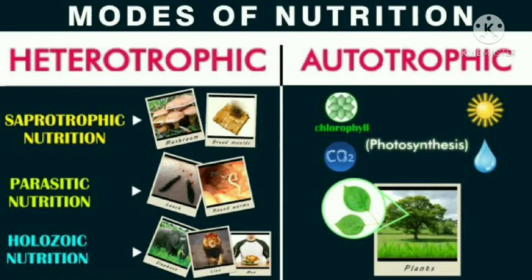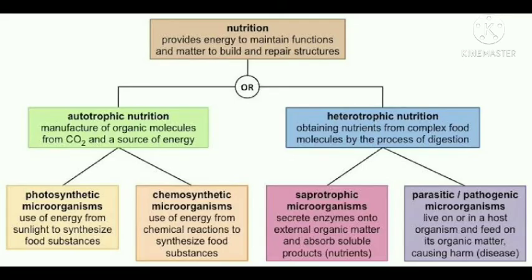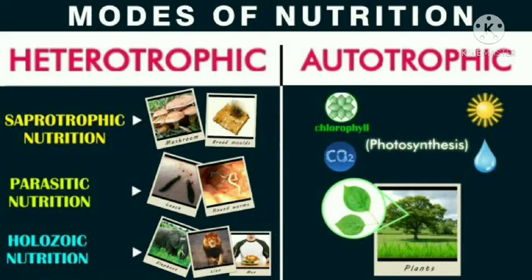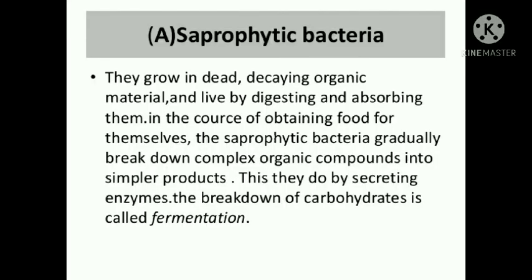Now, my dear students, let us see the heterotrophic bacteria. The heterotrophic bacteria draw their organic food from some outside source, that is, they obtain their nutrients from complex food molecules. These heterotrophic bacteria are again divided into three types, that is saprotrophic bacteria, symbiotic bacteria and parasitic bacteria. These saprotrophic bacteria obtain their energy from all sorts of organic material such as dead bodies, rotten food, as well as excreta also.